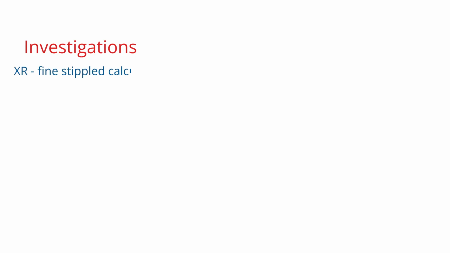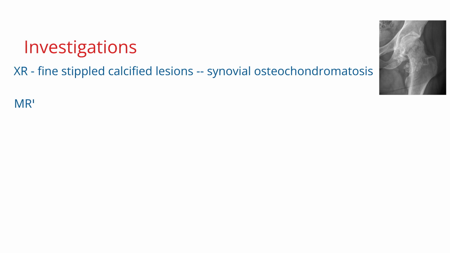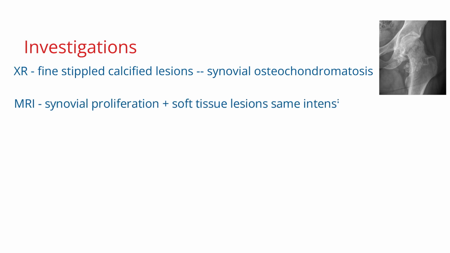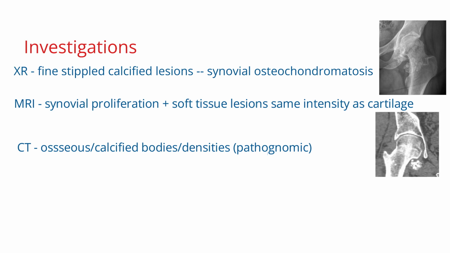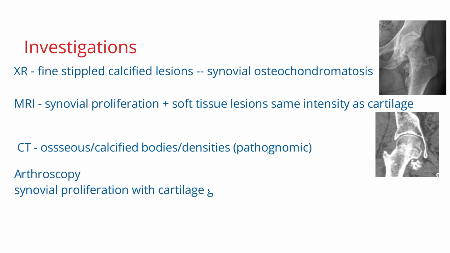Investigations. X-rays will show fine, stippled, calcified lesions, which refers to synovial osteochondromatosis or ossified lesions. MRI will demonstrate synovial proliferation and soft tissue lesions which are of the same intensity as cartilage. CT can also show the osseous or calcified bodies or densities which are pathognomonic. Arthroscopy will reveal synovial proliferation with cartilage growing from the synovium in multiple loose bodies.